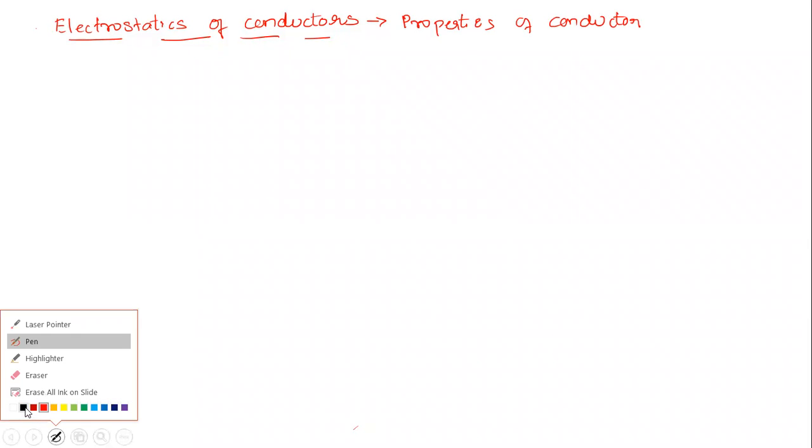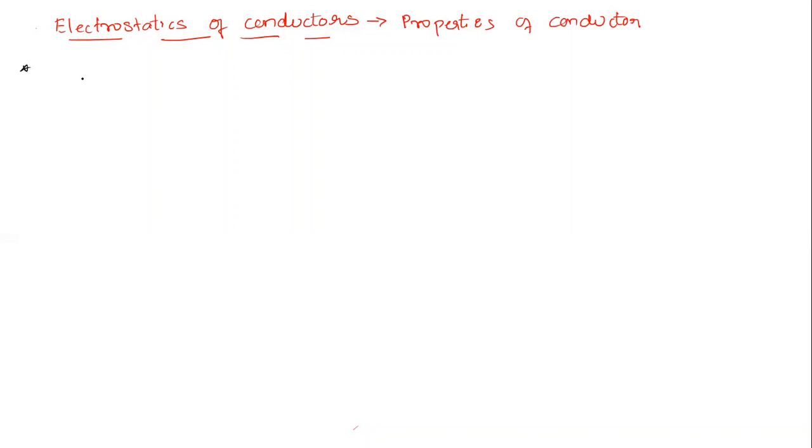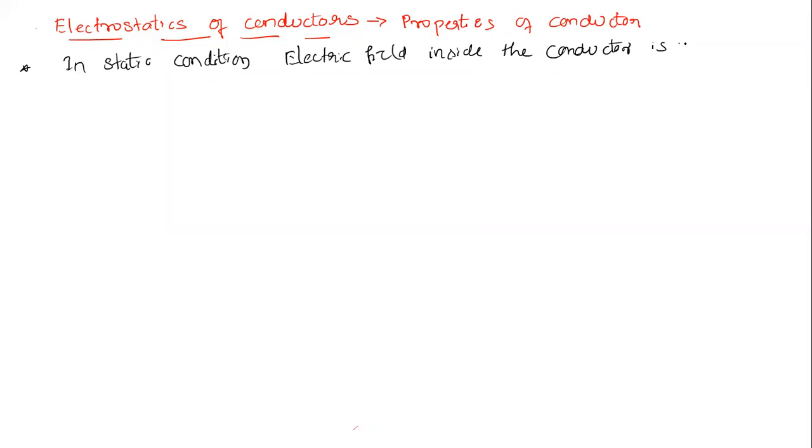In a static situation, you can take it as a static condition or static situation, the electric field inside the conductor is 0. In a static condition, the electric field inside the conductor is 0.